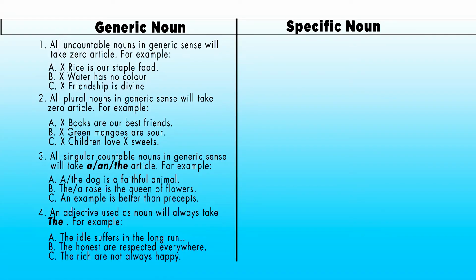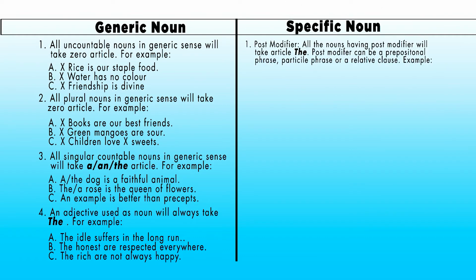Now we are off to discuss all the basic ideas of article under specific noun. Specific noun means, as I said before, any particular thing. It does not include the things as a whole. So let's begin with the idea number one.